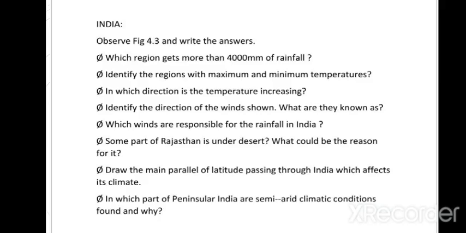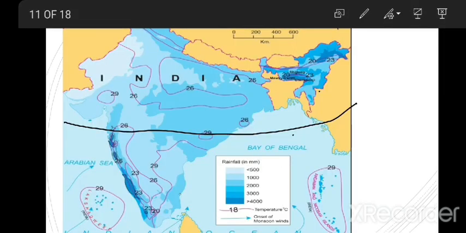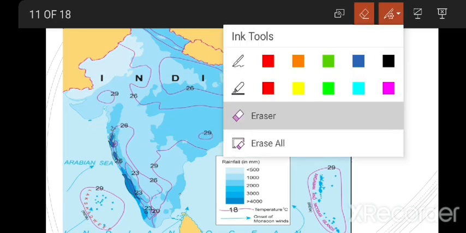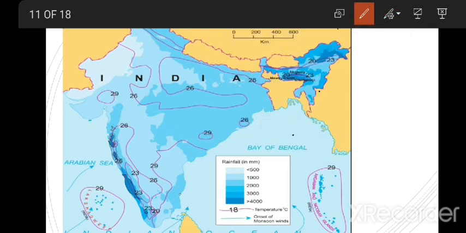Okay. Now next question is, in which part of peninsular India are semi-arid climate conditions found?